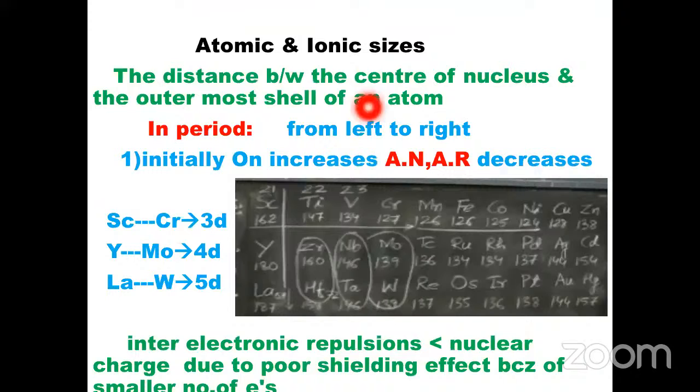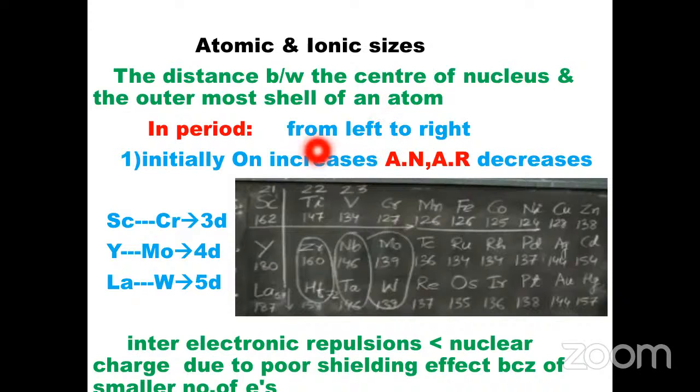Next goes to atomic and ionic sizes. What is the atomic size or atomic radius? The distance between the center of the nucleus and the outermost shell of an atom is called the atomic radius. Then how does it vary in a group and period of the d block elements?